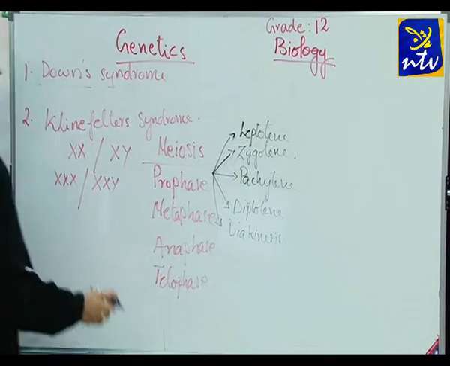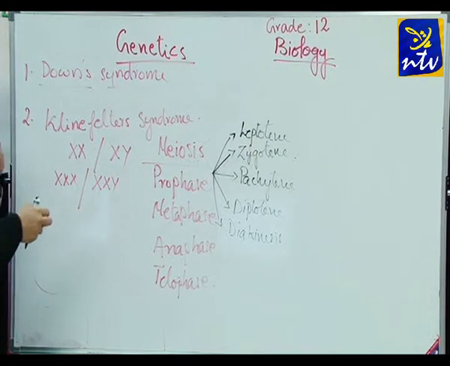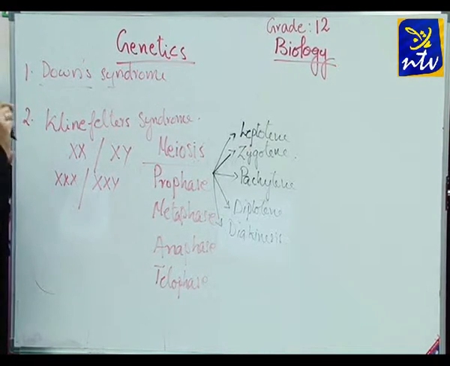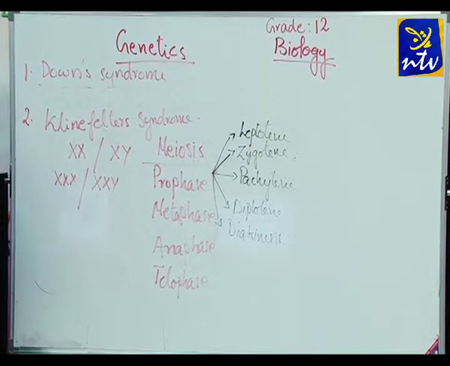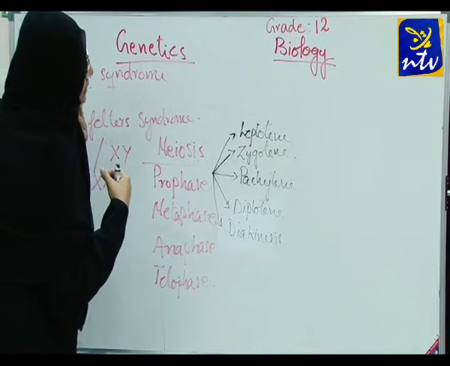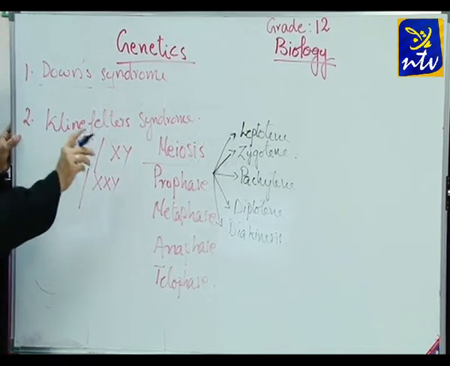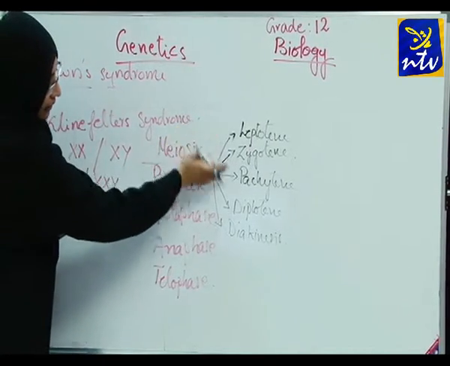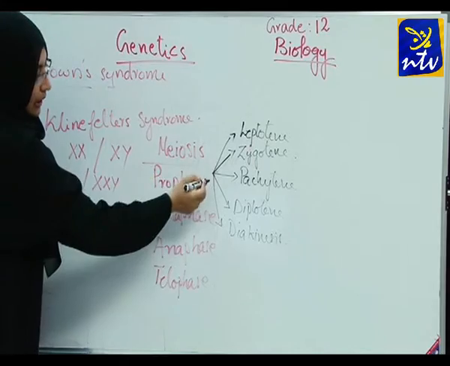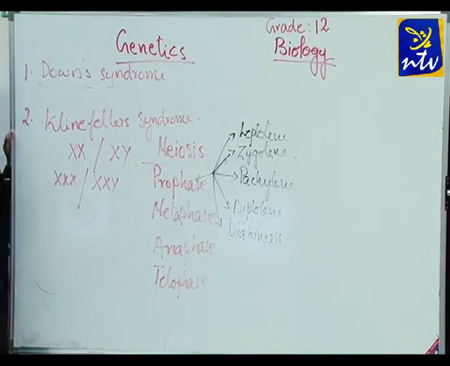In some books, instead of leptotene it is mentioned as leptonema. Both are correct. So it is leptotene, zygotene, pachytene, diplotene and diakinesis. These are the 5 steps coming under prophase.